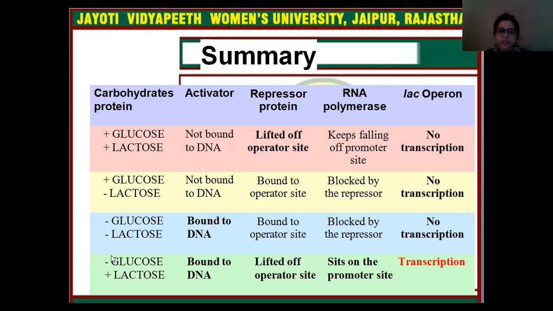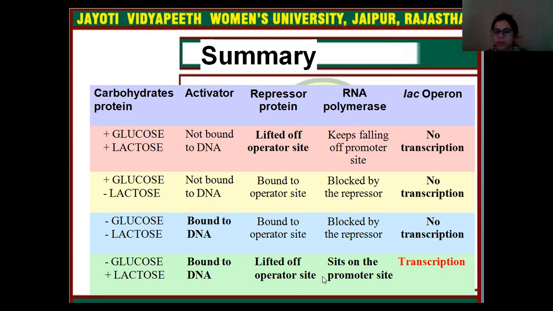In the last situation, where glucose is completely absent and lactose is present, the activator will come and bind to the DNA, and the repressor protein will change its conformation and structure, because lactose binds to the repressor protein and changes its structure, and now this repressor protein is lifted off the operator site.